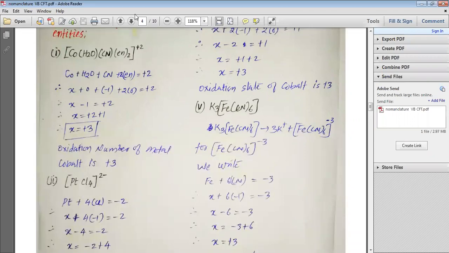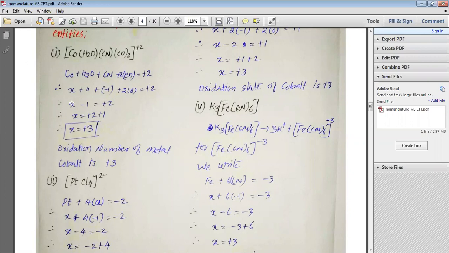For the coordination compound [Co(CO)(H2O)(CN)(en)2]+2, we should write for all the ligands which are present. So we have written Co plus CO plus H2O plus CN plus 2 en, and then the overall charge plus 2. We know that H2O does not have any charge, so we put 0. CN is minus 1. en does not have any charge, so we put 0 there.